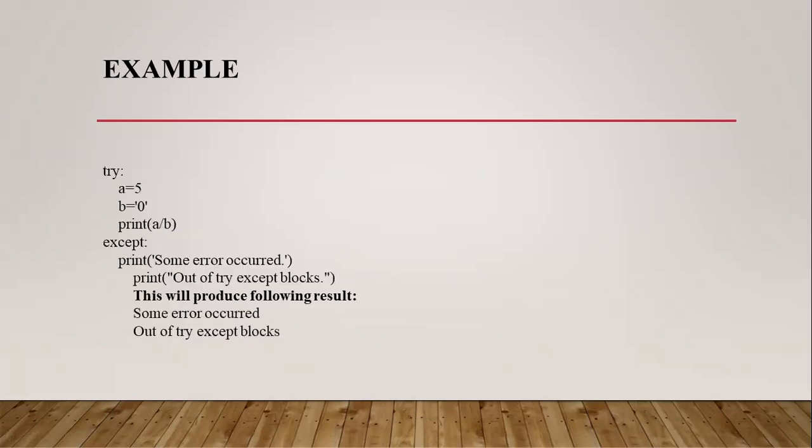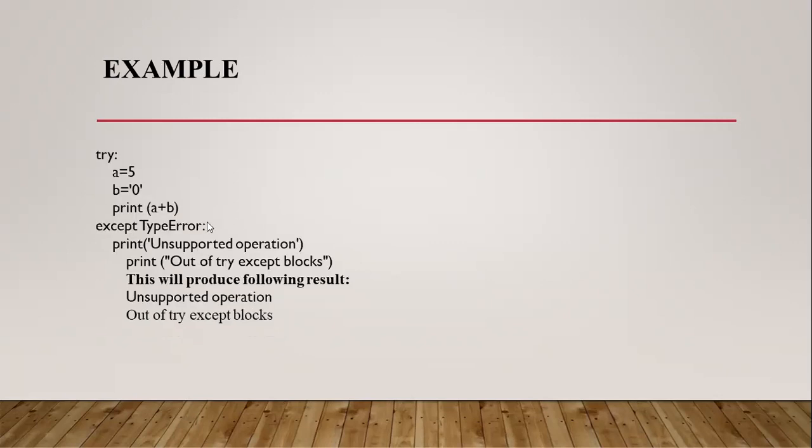The compiler doesn't show any error whether we specify the error type or not. Here I am specifying a TypeError, as I am trying to perform addition on an integer and a string. In Python, the compiler doesn't accept this type of operation.